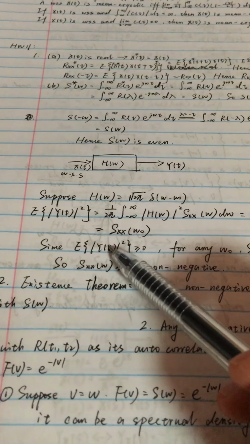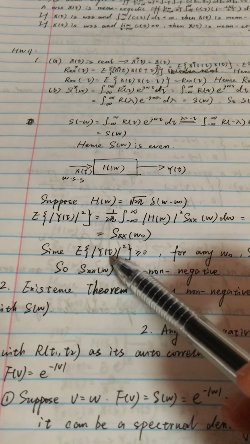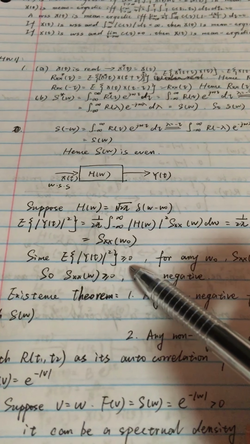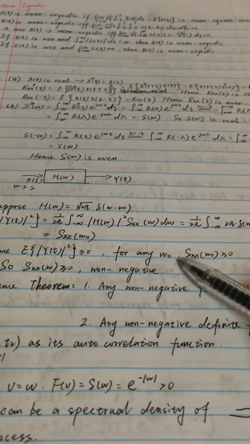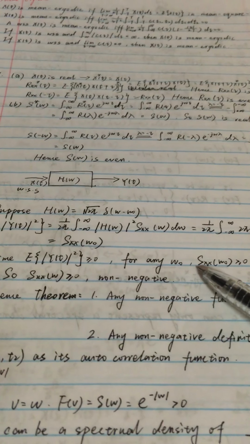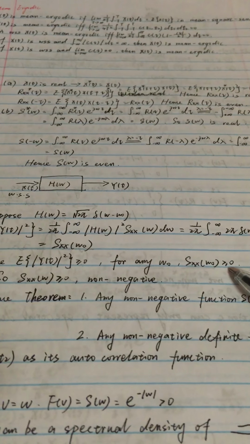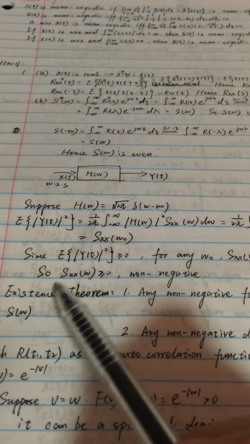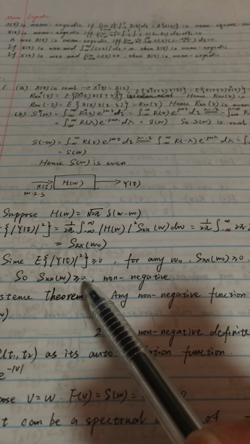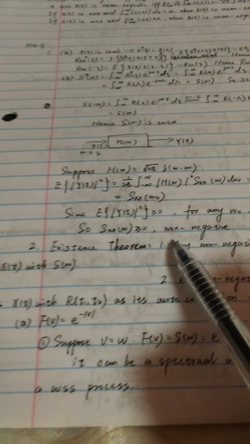Obviously the expectation of absolute y of t squared is greater or equal to 0 for any omega 0. So for any omega 0, Sx of omega 0 is greater or equal to 0. So Sx of omega is non-negative.